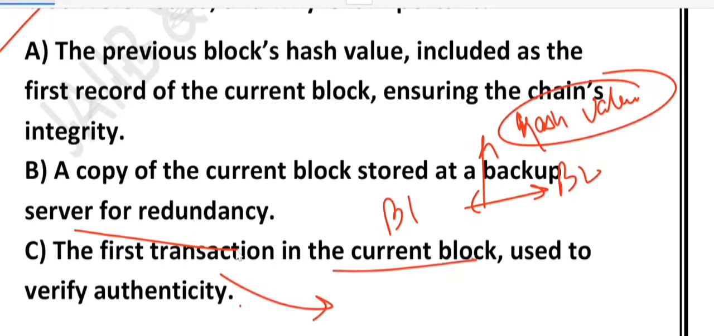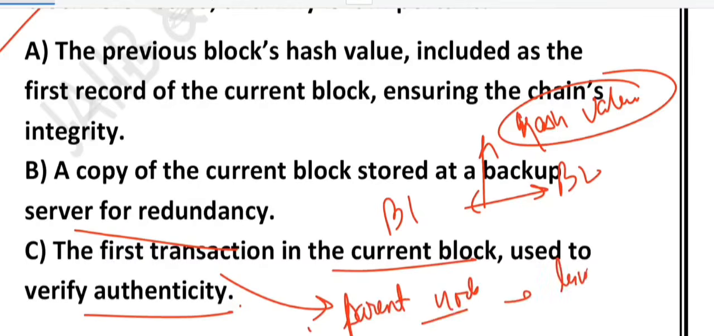What about option C? It says first transaction in the current block used to verify authenticity. Others think that the parent node is the first transaction in the block, but no, parent node is not about a transaction, it's about a link. Remember, parent node is about the link between the current block and the previous one through the hash.